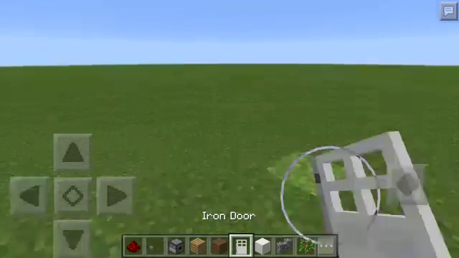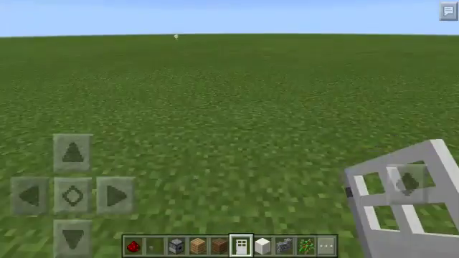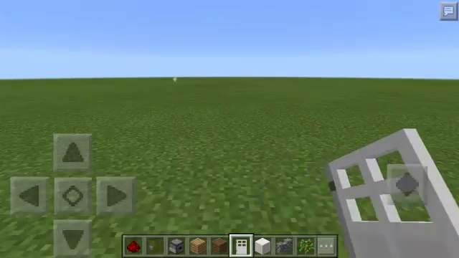We'll be building a refrigerator today. I know it sounds ridiculous, but yeah. I'm going to show you two designs.